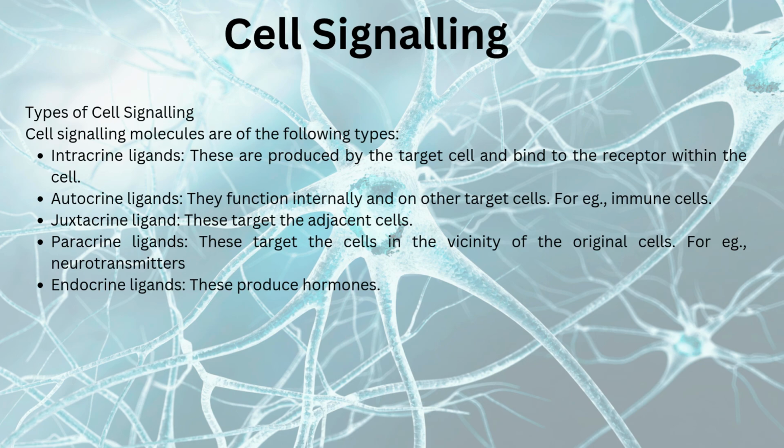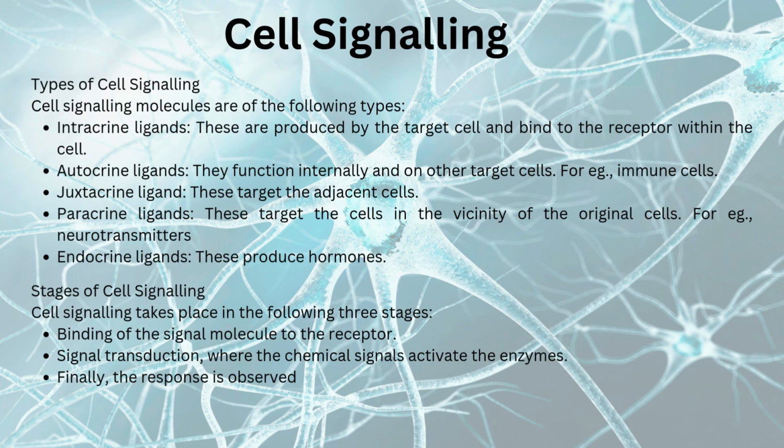Third one is juxtacrine ligand. These target the adjacent cells. The fourth one is paracrine ligand. These target the cells in the vicinity of the original cell, for example neurotransmitters. The fifth one is endocrine ligand. They produce hormones. Stages of cell signaling. Cell signaling takes place in the following three stages: binding of the signal molecule to the receptor, signal transduction where the chemical signal activates the enzymes, and finally the response is observed.